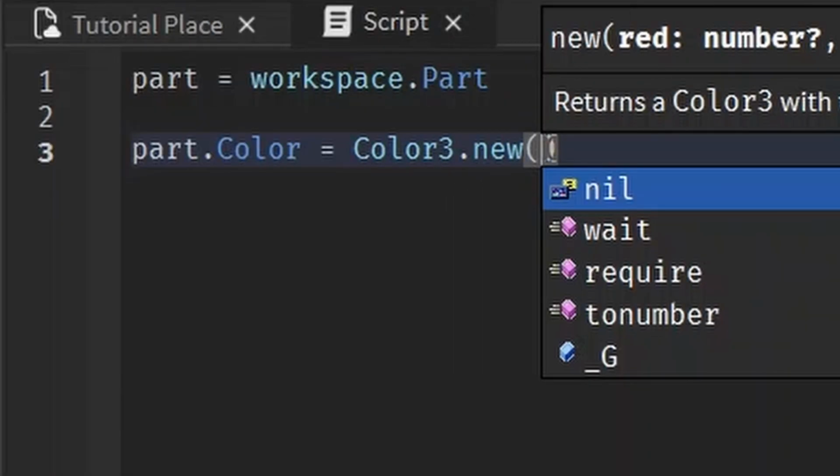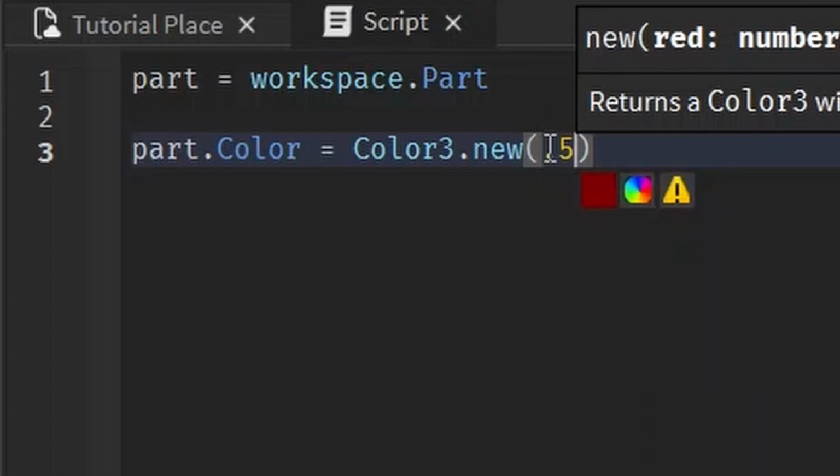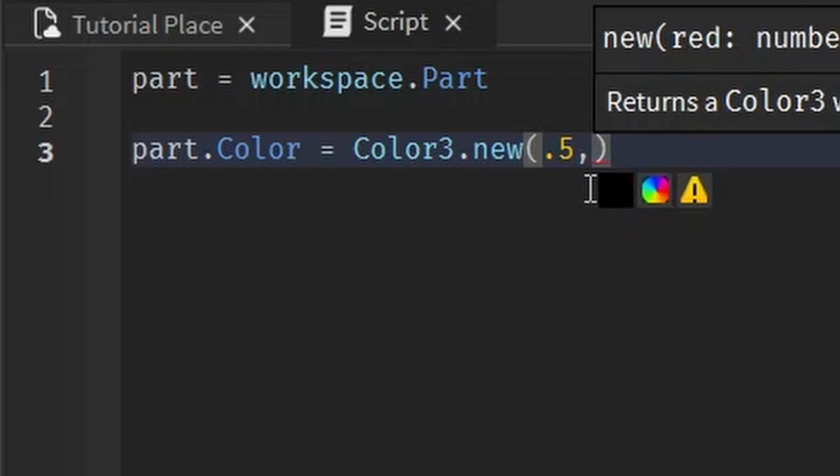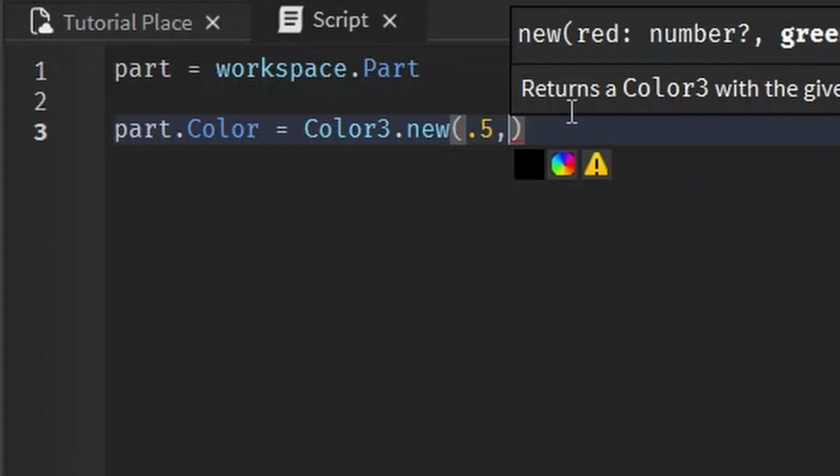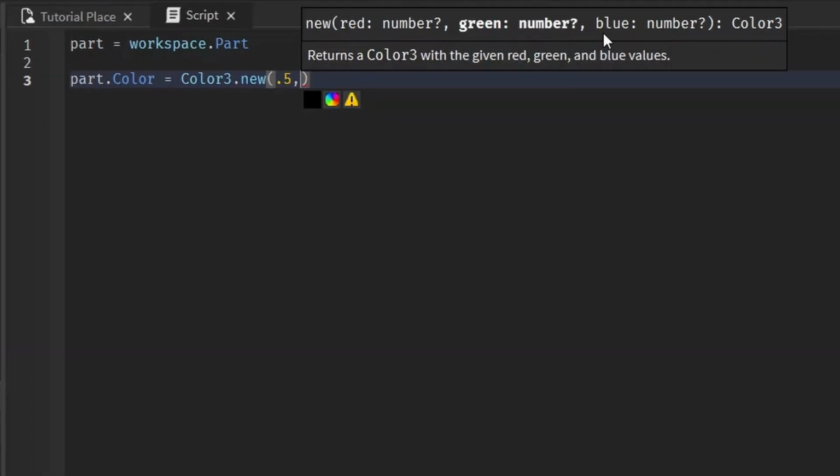But when we write it in here, it takes in a value 0 to 1, similar to transparency. For transparency, 0 is not transparent at all, and 1 is 100% transparent. If we want it like 50% red, we would do 0.5, and it shows us a little preview of that color as it is right now. And to write the next value, we simply write a comma, and then we write how much green we want. And you can see it bolded up here to let you know that you're writing in the green number.